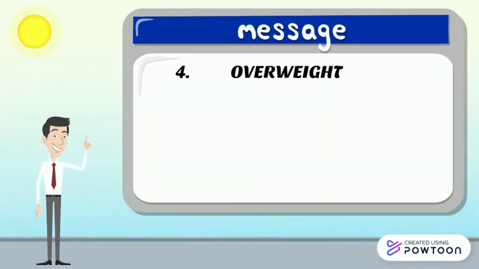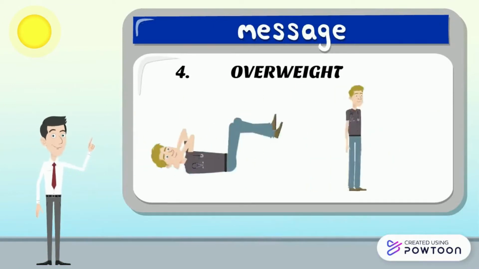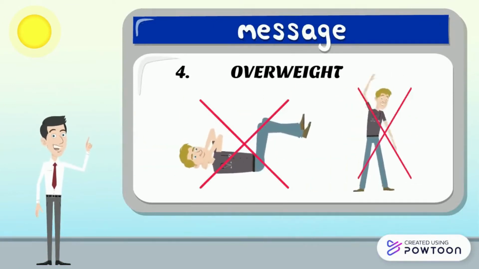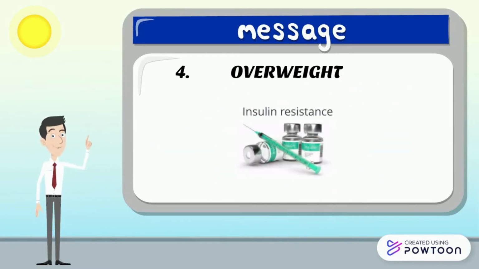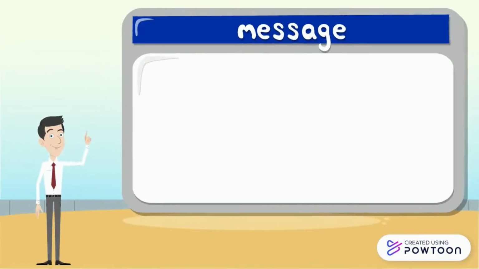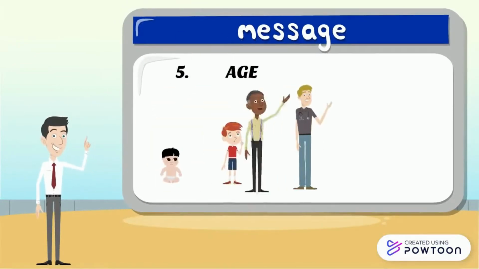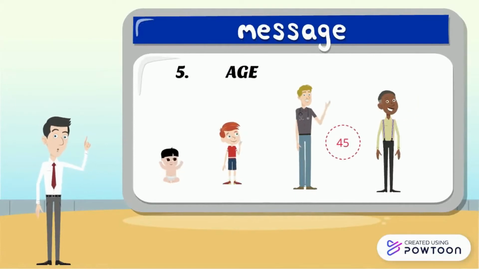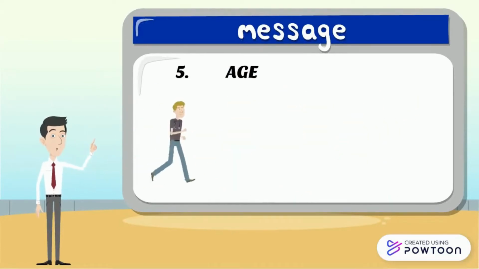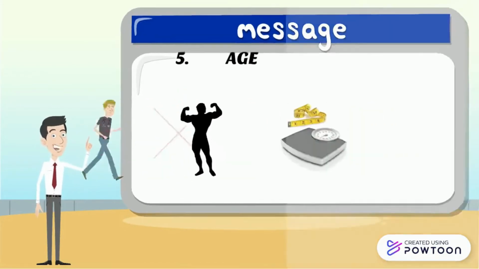Next factor is overweight. Overweight is caused from unhealthy lifestyle and also lack of exercise. It can also cause insulin resistance, so the insulin will not be used properly. Overweight people also have much higher risk of developing diabetes type 2. The fifth factor is age. The risk of diabetes type 2 increases as you get older, especially after the age of 45. That's probably because people tend to exercise less, lose muscle mass, as well as gain weight.